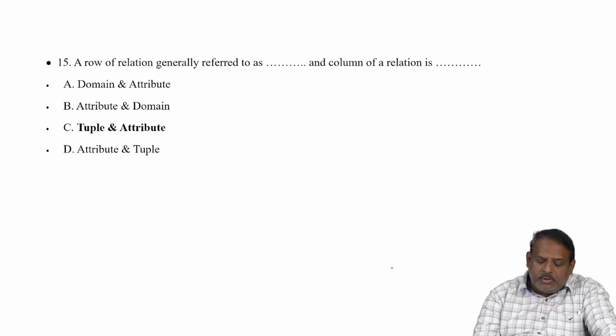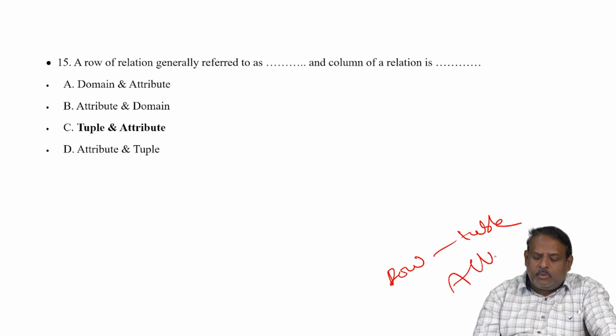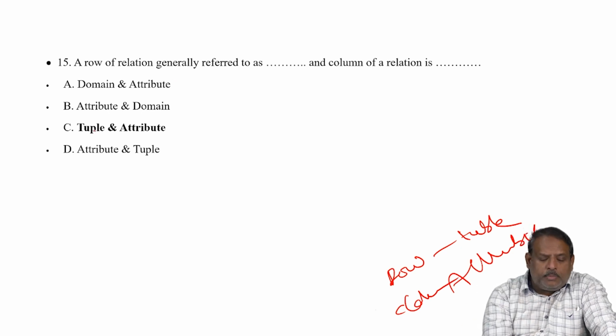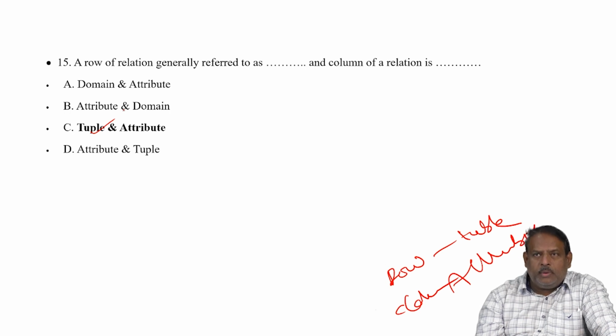We know that a row is a tuple and a column is an attribute. Attribute is for column. So the row of a relation is called a tuple, and the column of a relation is called an attribute.